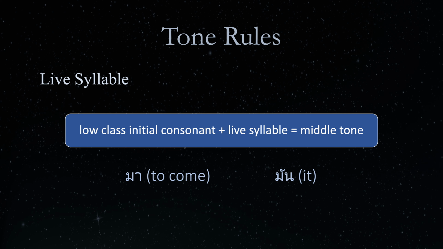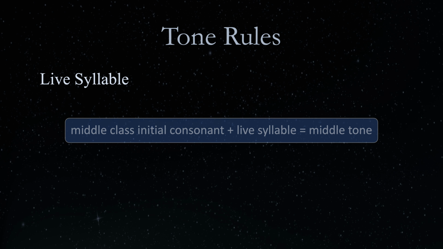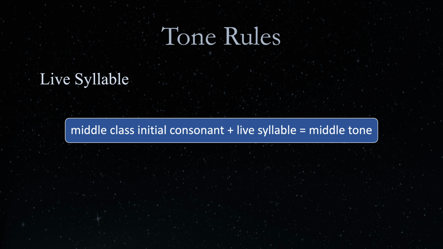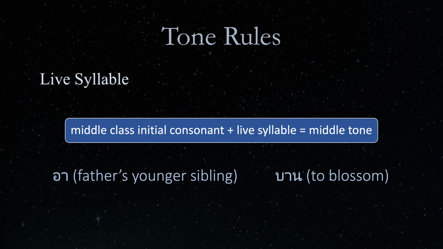Ma, man. A live syllable beginning with a middle-class consonant is also in the middle tone. For example, a, meaning father's younger brother or sister, and ban, meaning to blossom. The single syllable in the word a is a live syllable because it ends with a long vowel sara-a, while the single syllable in the word ban is a live syllable because it has a sonorant final consonant no nu. A begins with a middle-class consonant or ang, while ban begins with a middle-class consonant bo by mai. They are therefore in the middle tone.